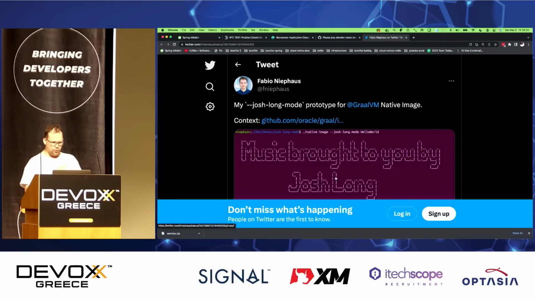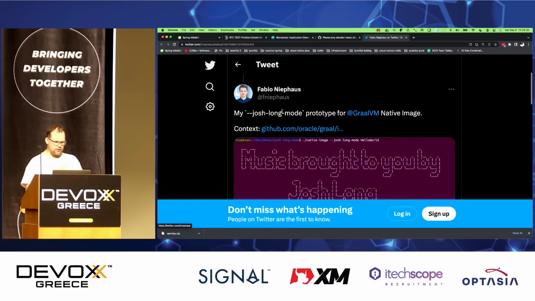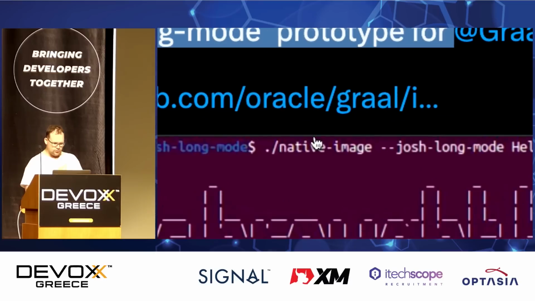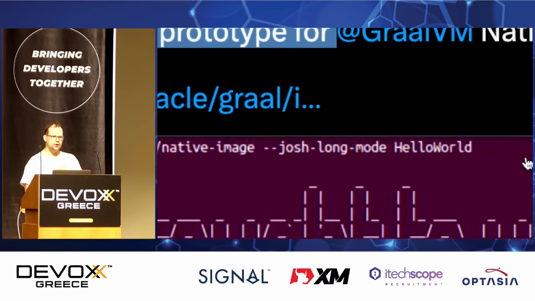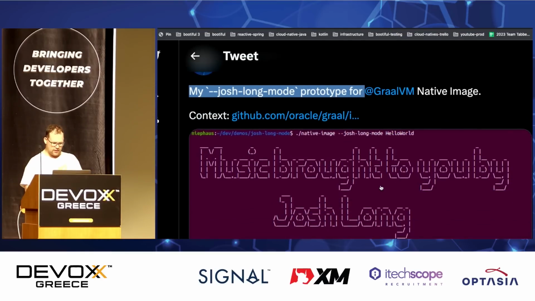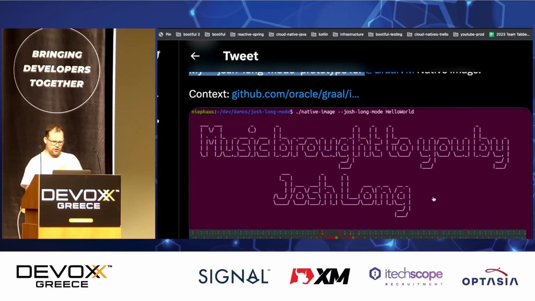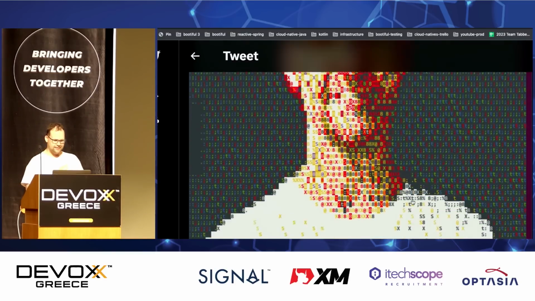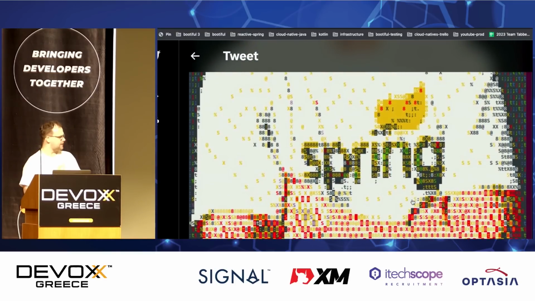And so this is what that would have looked like. This is what it would look like. My Josh Long mode prototype for GraalVM native image, the official project, and then there's the context, and basically you say native image Josh Long mode, hello world. And then it would say music brought to you by Josh Long. And then it would have this.